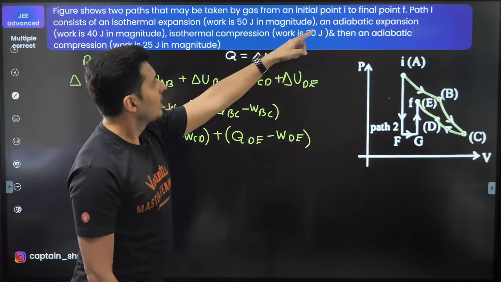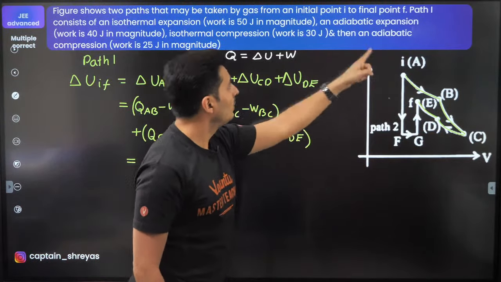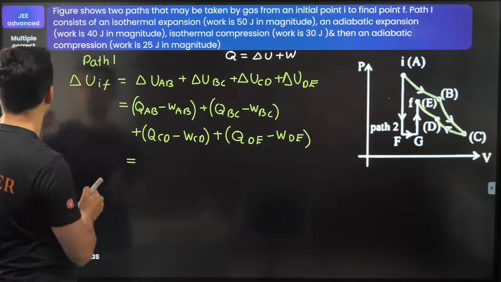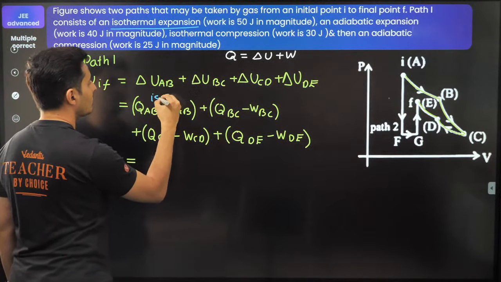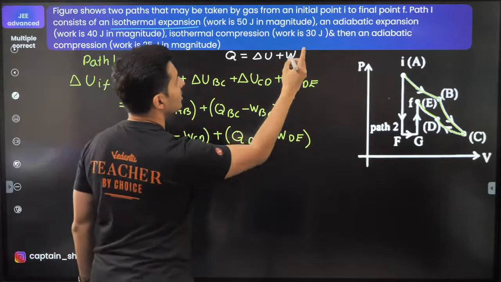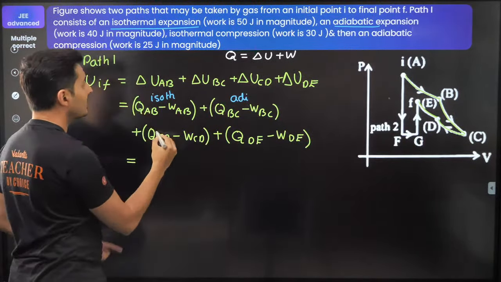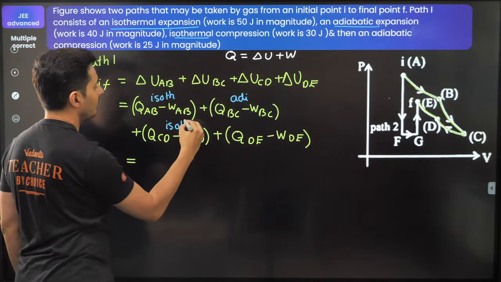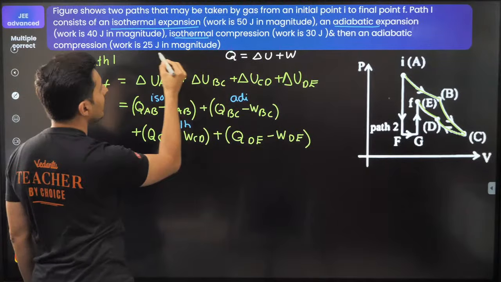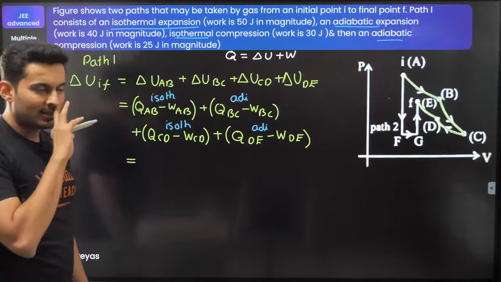See, from this point to this point, A to B, I think it is clearly mentioned it is isothermal. Observe this. This is basically isothermal. Then the next one is adiabatic. Next one again is isothermal. Observe. This is again isothermal. And the last one is again adiabatic. So this is adiabatic.